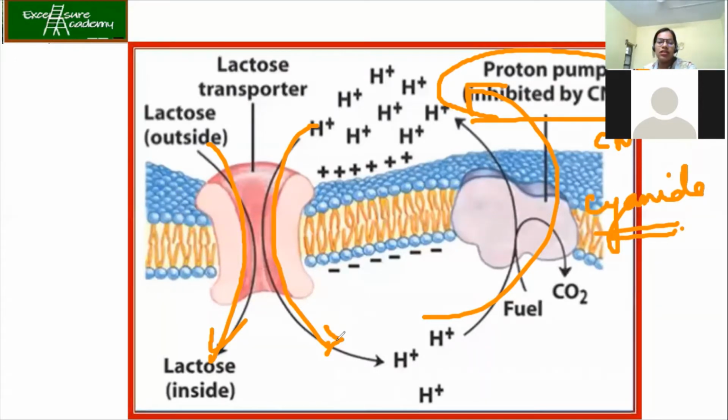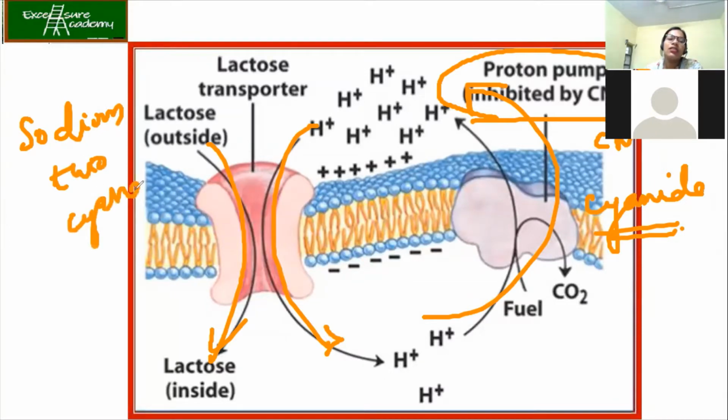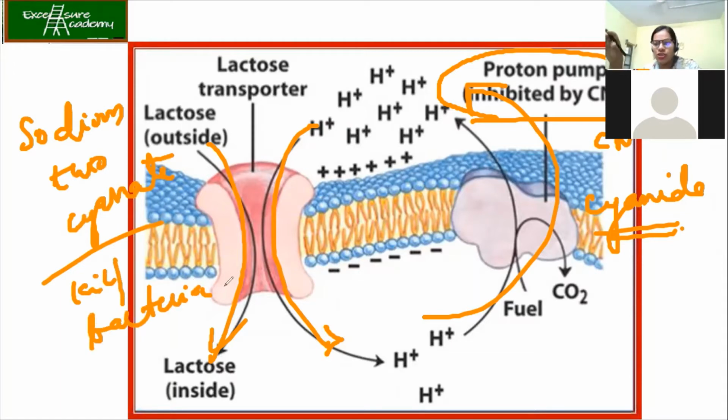Okay. So now it should be clear that if you want to kill bacteria, just put cyanide. So in the labs, we use sodium thiocyanide to kill bacteria. I don't want my buffer solution to have microbial growth.